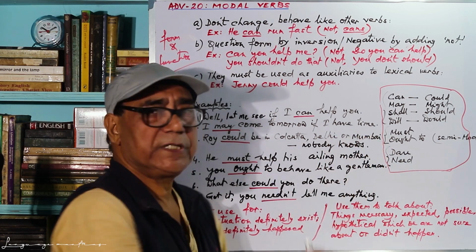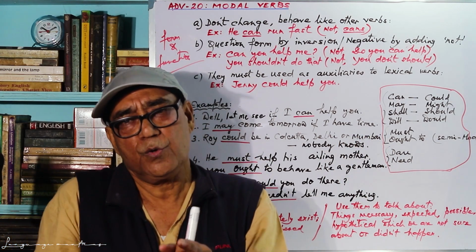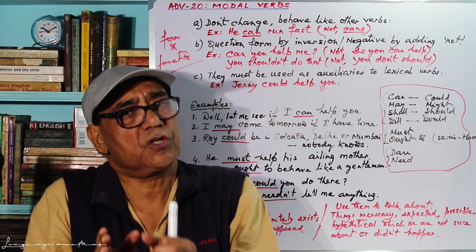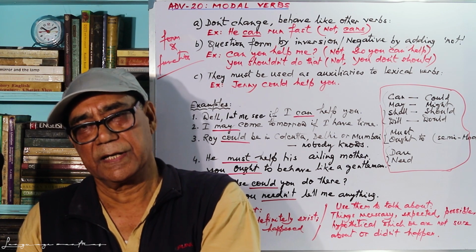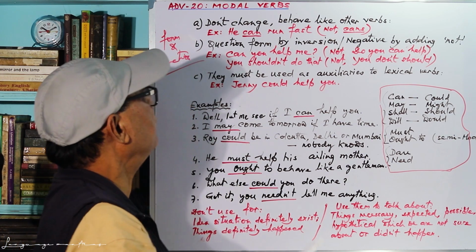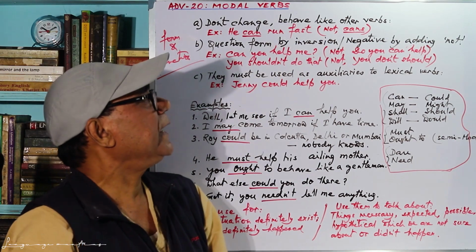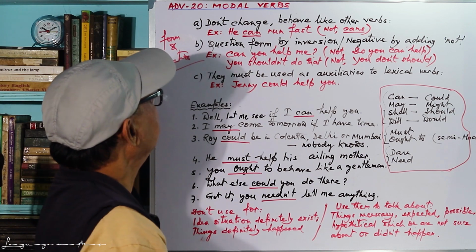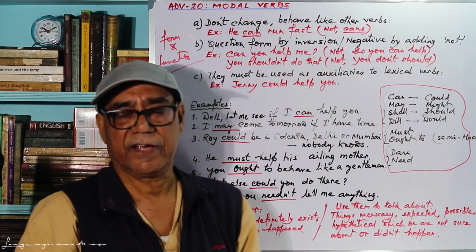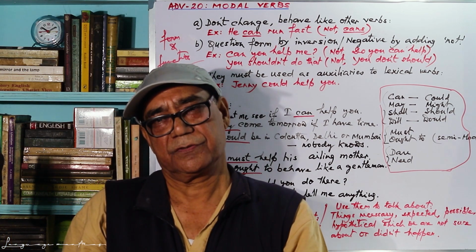Now we have to see the characteristics of these verbs. Why do we say that these verbs do not behave like ordinary verbs or auxiliary verbs? Let's see that. Point number 1 is that these verbs do not change or behave like other verbs. How? For example, he can run fast. Normally what happens?